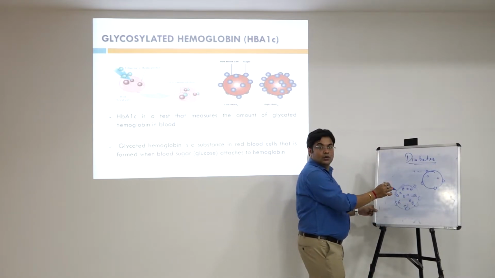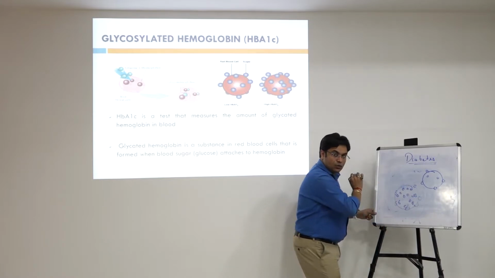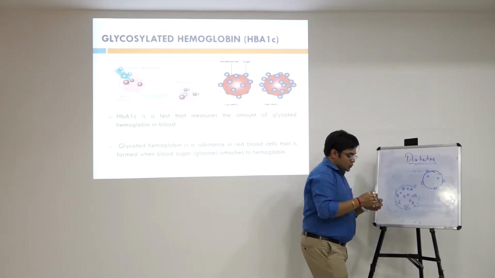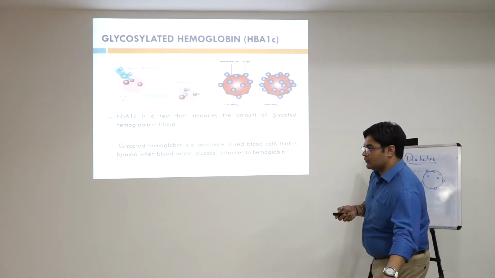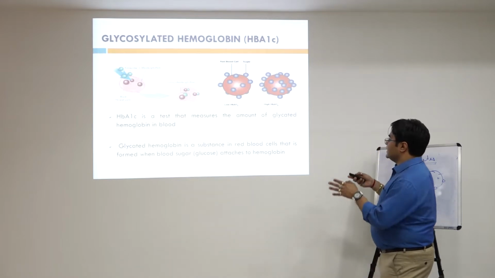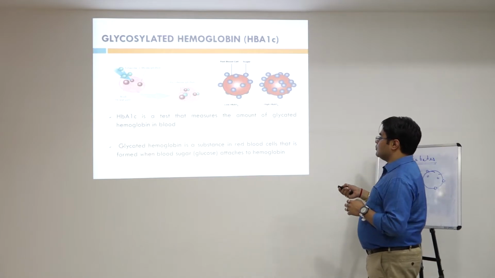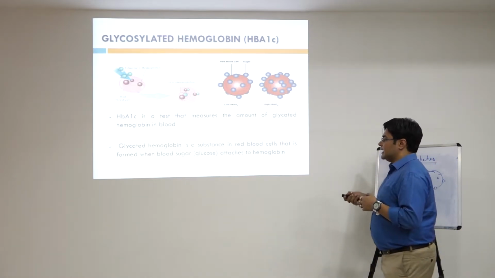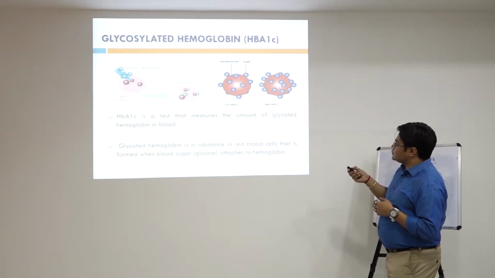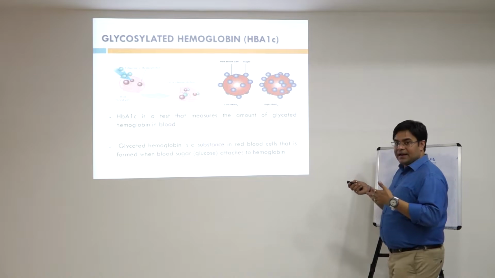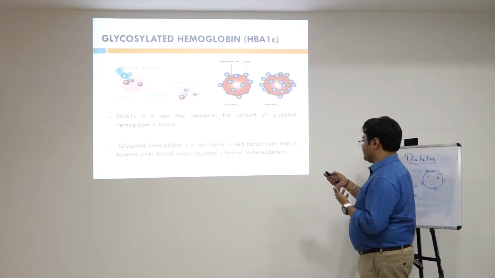So in both the figures, in this particular figure, there is more sugar attached to the red blood cell molecule as compared to this. Glycosylated hemoglobin is again an important index for measuring the blood glucose level, indicating the amount of glycated hemoglobin in the blood. Glycated hemoglobin is a substance in red blood cells that is formed when blood glucose attaches to hemoglobin. When more sugar attaches to the red blood cell, the glycated hemoglobin level will rise, and that again indicates the diabetic condition in the patient.